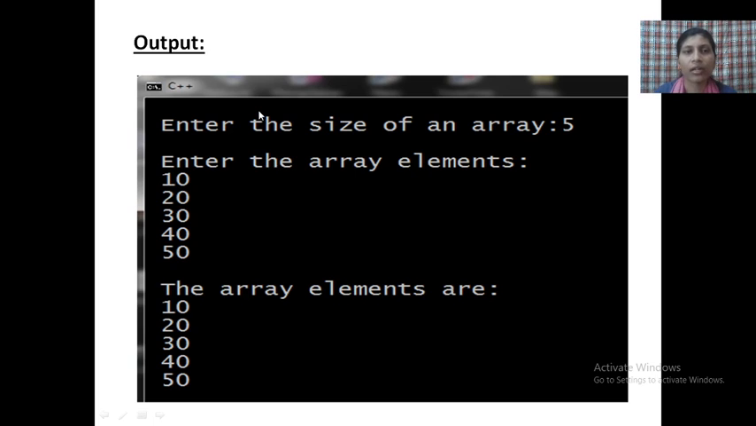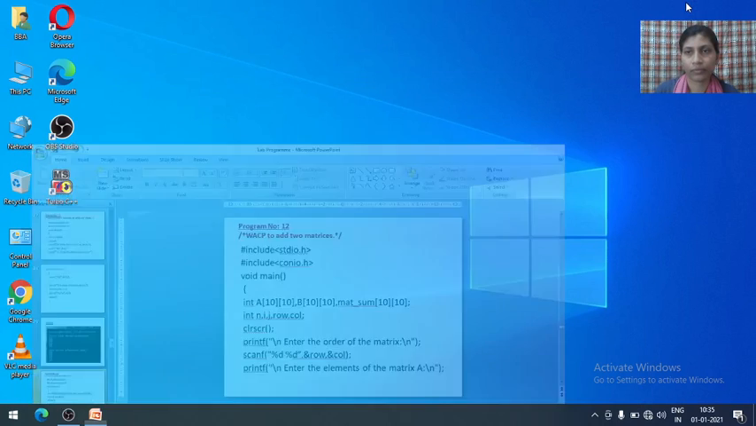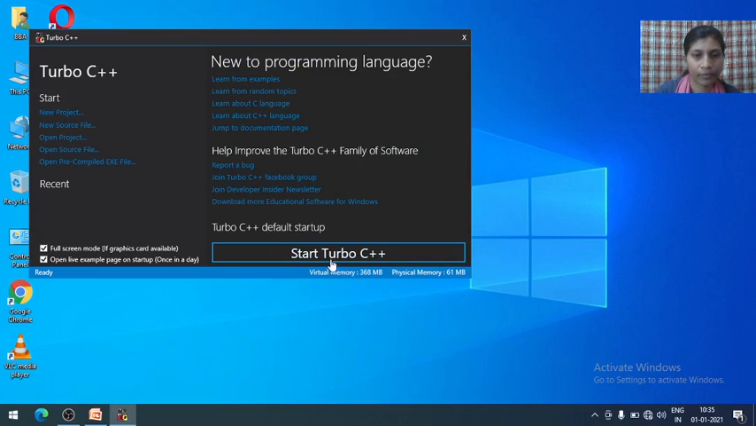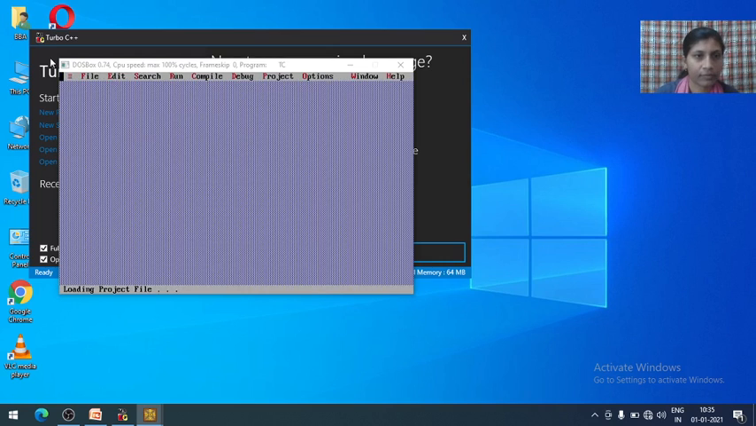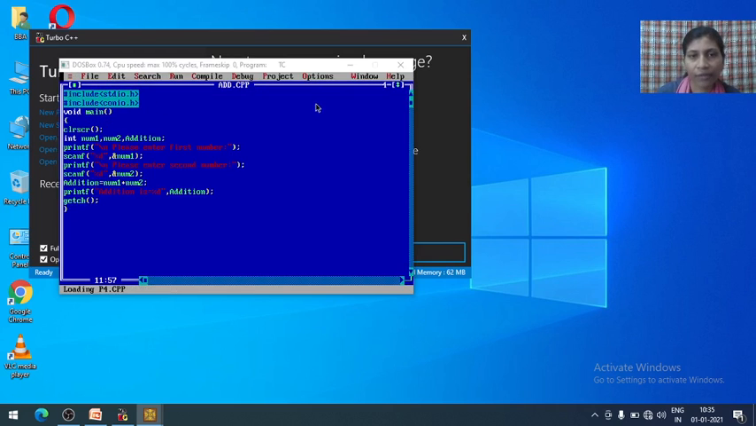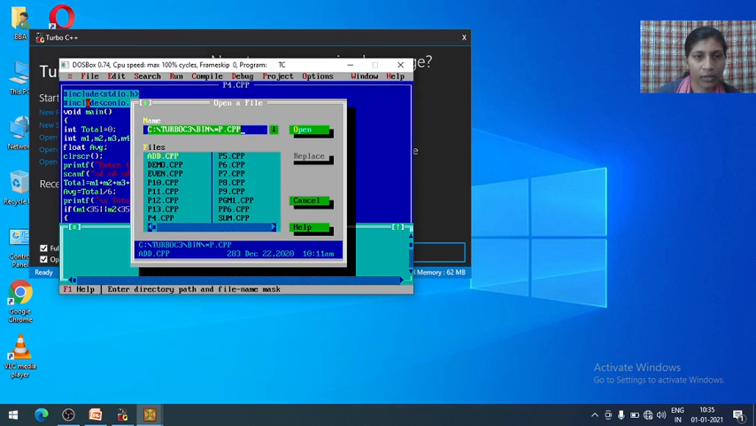This is your 11th C program, array program. Enter an array size. We'll see how to execute that. Open the C program. See here, this type of error you are facing. So go to the file and open. I want to open P11 here. This is your 11th program, so I have given the name P11.